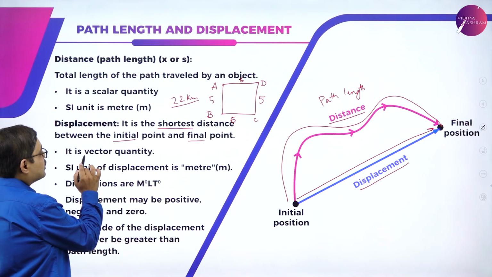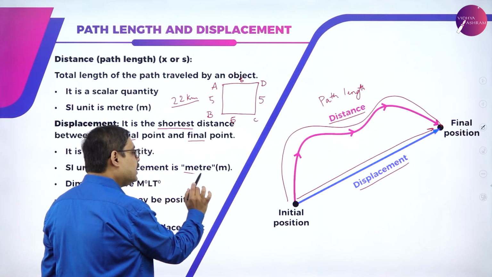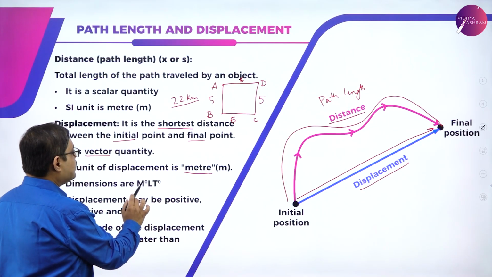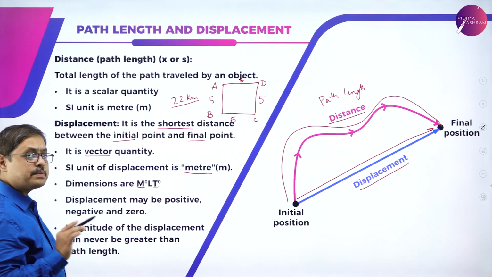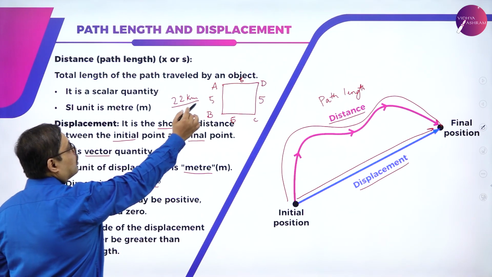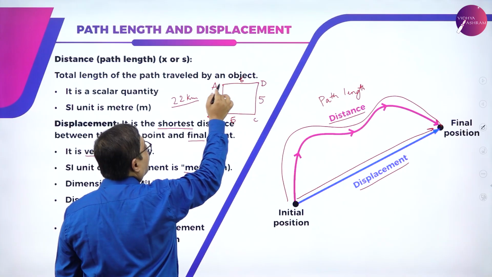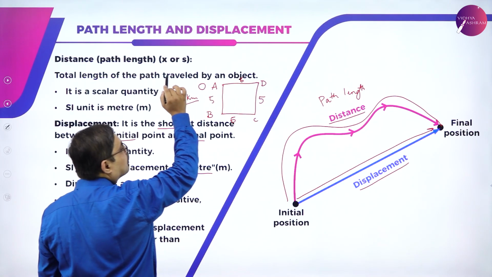Please remember, displacement is a vector quantity. It is measured in meters. Hence, its dimensions will be M0, L and T0. Displacement may be positive, may be negative, or may be 0. As I told you, if I come back to the same point, then your displacement remains 0.